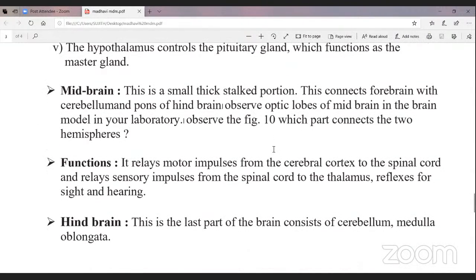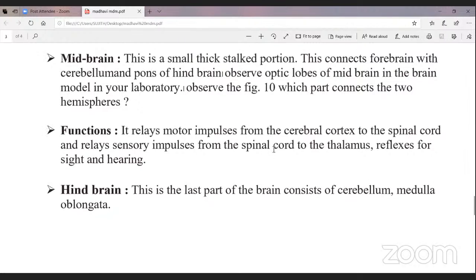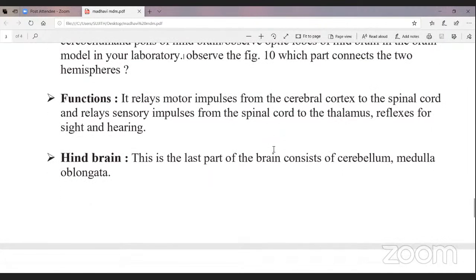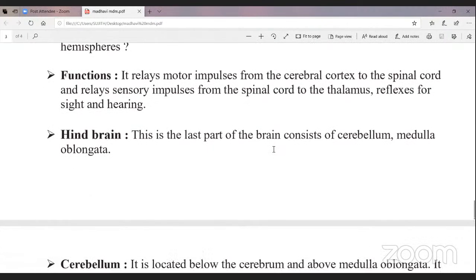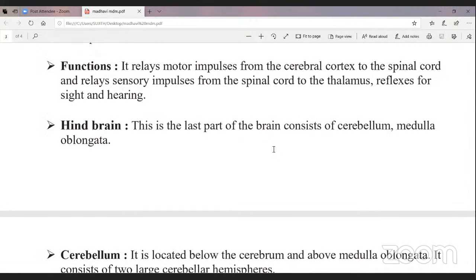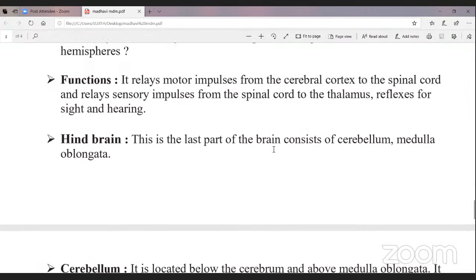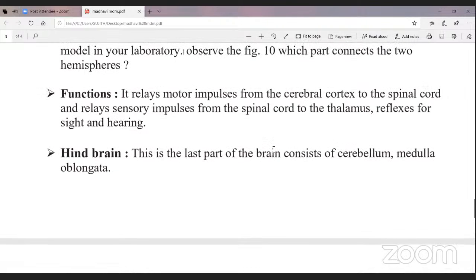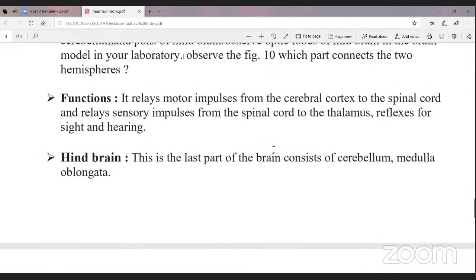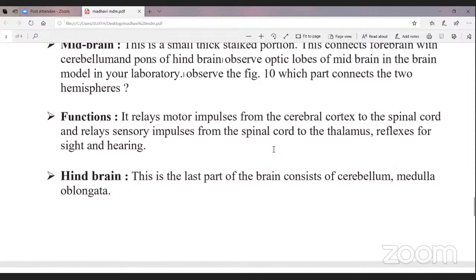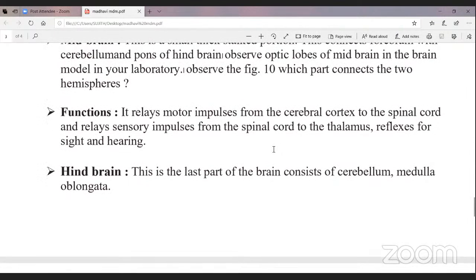The main function of the midbrain is to relay motor impulses from the cerebral cortex to the spinal cord and relay sensory impulses from the spinal cord to the thalamus. Reflexes for sight and hearing. Here, important actions, sight and hearing, are under the control of the midbrain.